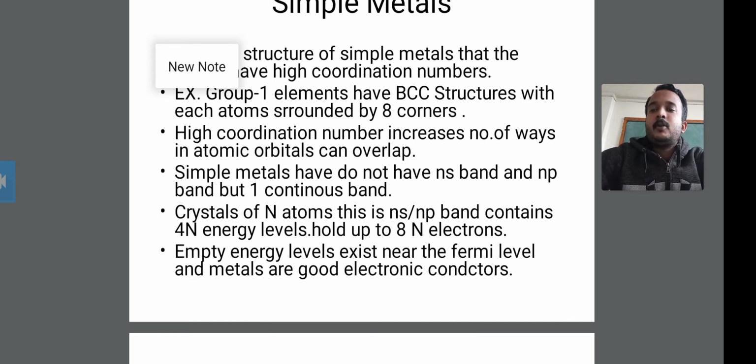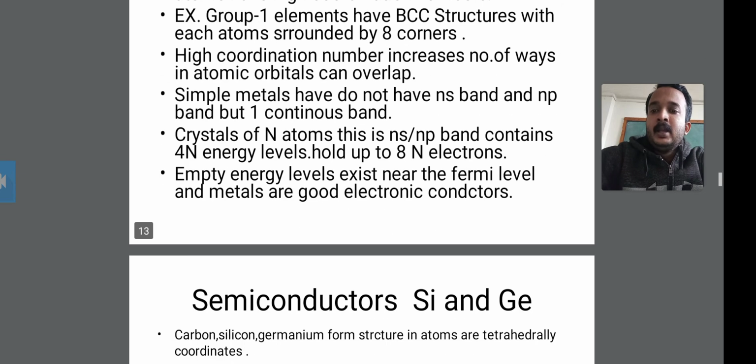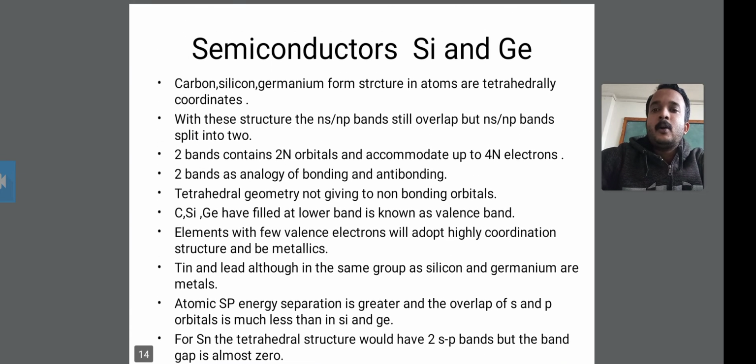Okay, this is all about the simple metals. This is all about the introduction and the explanation of the simple metal. Next is the semiconductor of silicon and germanium.